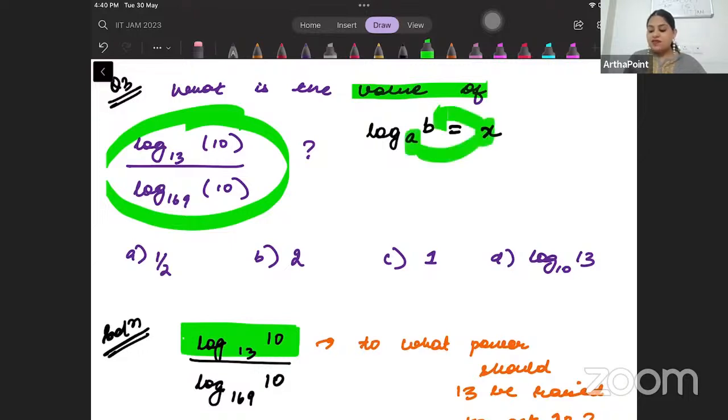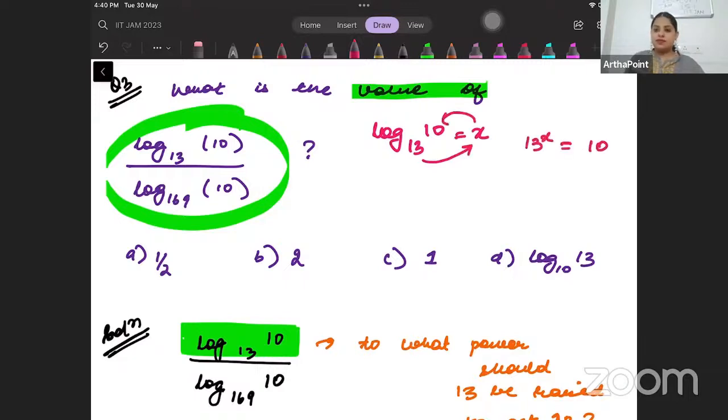So a when raised to the power x will be b. So if I tell you that log 10 to the base 13 is x, it means to what power should 13 be raised to get 10? So 13 should be raised to the power x to get 10.